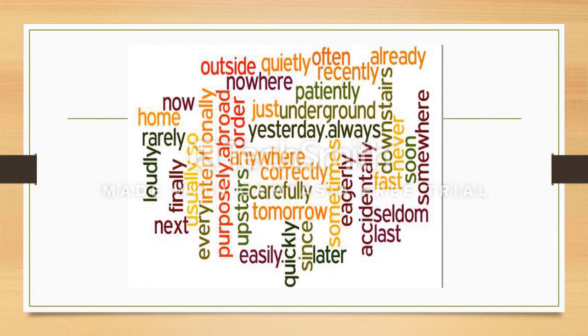So in this case, easily describes the quality of run. He speaks loudly. So this implies that someone speaks in a very loud voice. So how do they speak? They speak loudly. So I'm describing the quality of the verb speak.